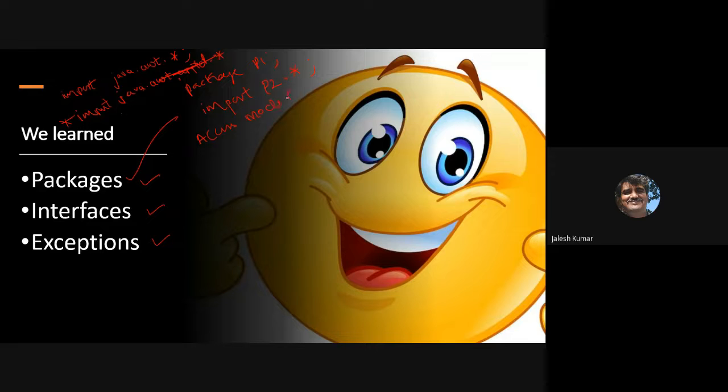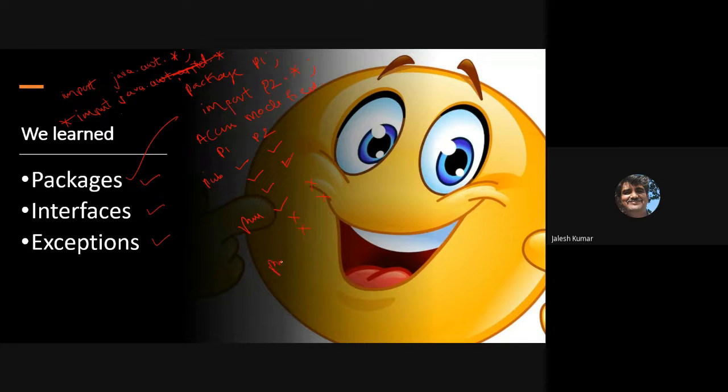Okay, and in packages you also studied access modifiers: private, public, protected, and default. Whenever that question comes, you have to specify two packages, P1 and P2. Public means the same package, the same class, inherited classes, other classes, and classes in other packages. That's public. But private means only restricted to the same class where it is declared, and nowhere else is it possible to use it.